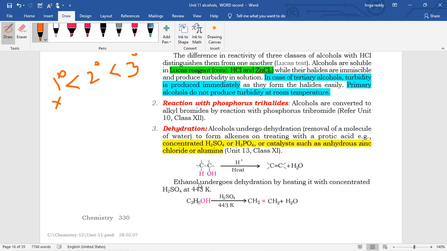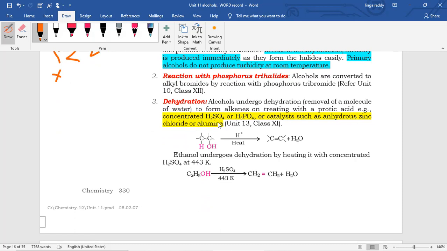Then dehydration. The dehydrating agents are H2SO4, H3PO4, as well as anhydrous zinc chloride. Next, alumina, Al2O3. In total 4 reagents are there. You have to remember them. You can write any one of the reagents or catalysts.